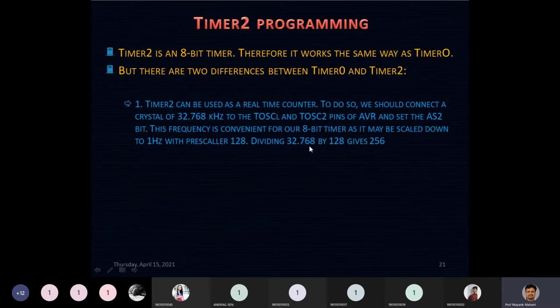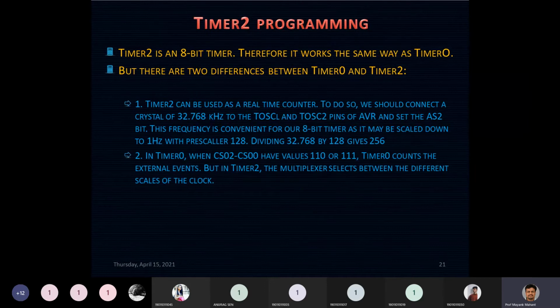This is how connecting a 32.768 kilohertz crystal between these two pins and dividing it by 128 gives you a particular result: every rollover you will get 1 second of time. If I divide 32.768 kilohertz by 128, it is 256 hertz, so if I count 256 pulses, it would be 1 second. This is how we can use Timer 2 as a real-time clock.